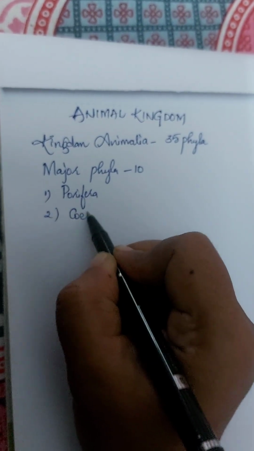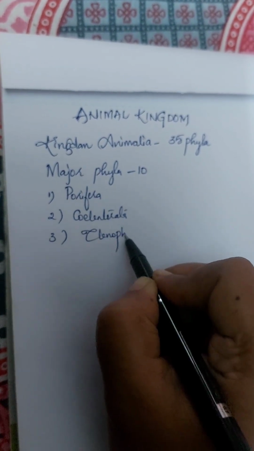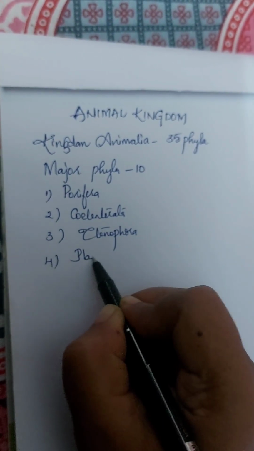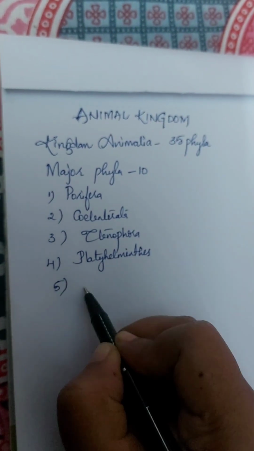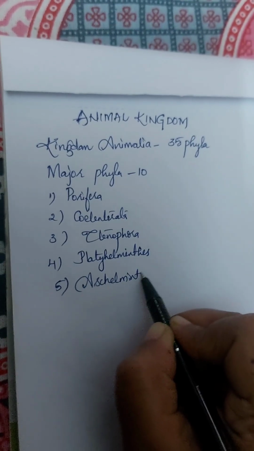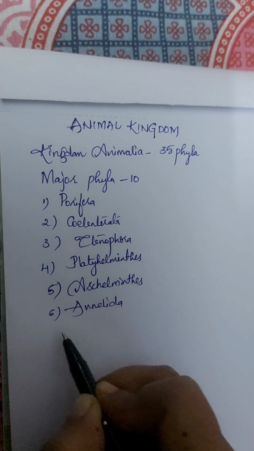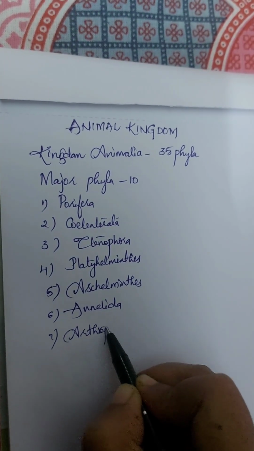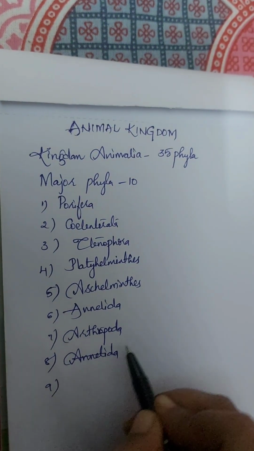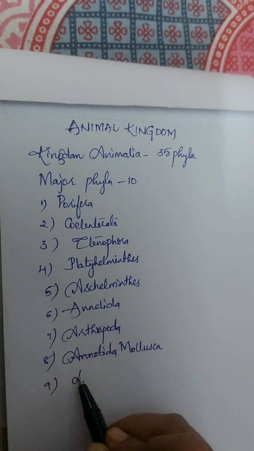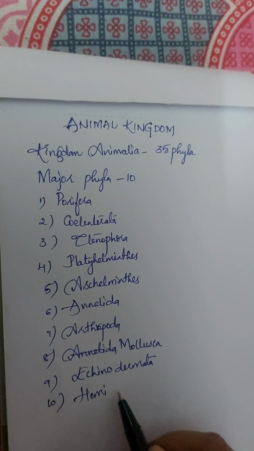First is Porifera, Coelenterata, Ctenophora, Platyhelminthes, Aschelminthes, Annelida, Arthropoda, it is Mollusca, ninth is Echinodermata, and 10th is Hemichordata.